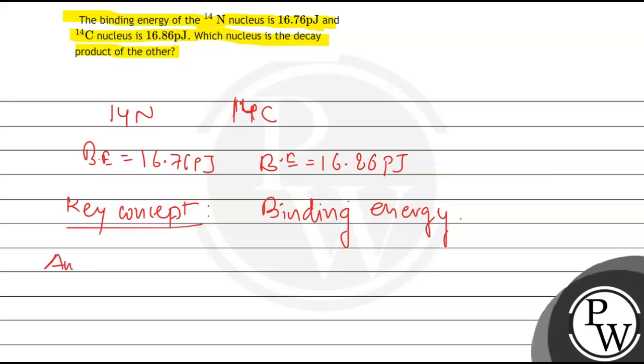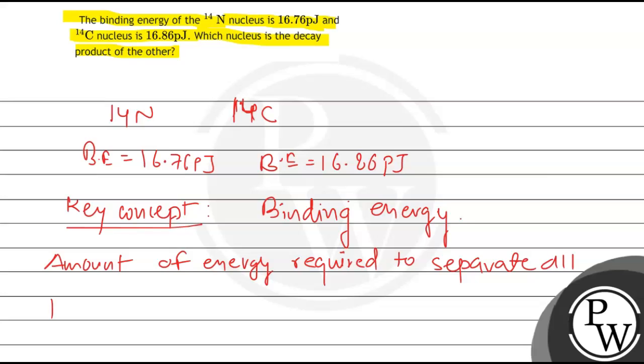The amount of energy required to separate all the nucleons present in a nucleus.